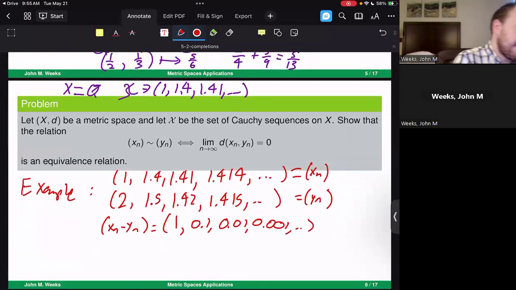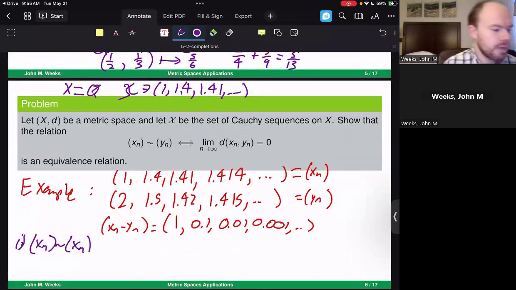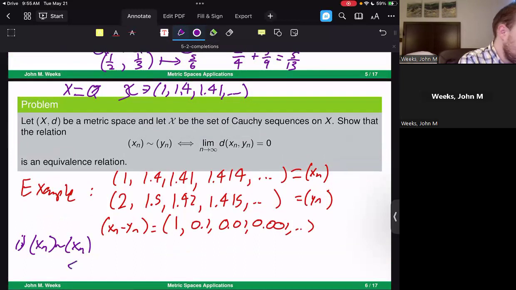So why don't we go through and check that out? First, we need to show that x_n is related to x_n. If you take the distance from x_n and x_n, take this limit, is it true that the limit as n goes to infinity is equal to 0?